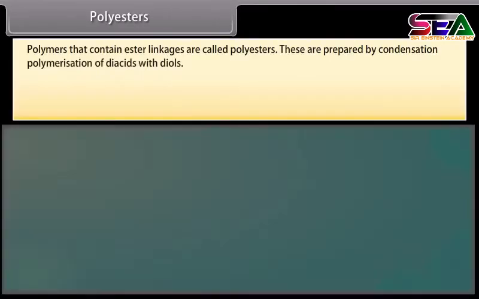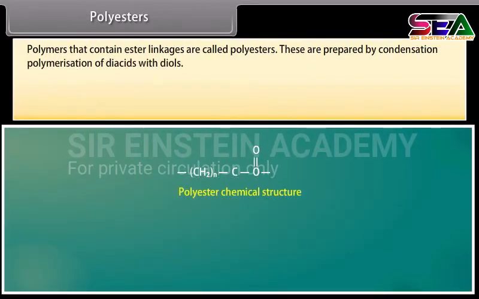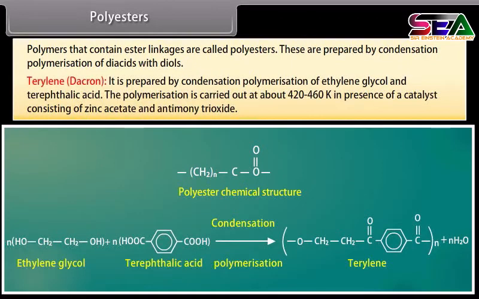Polyesters. Polymers that contain ester linkages are called polyesters. These are prepared by condensation polymerization of diacids with diols. Terylene, Dacron. It is prepared by condensation polymerization of ethylene glycol and terephthalic acid. The polymerization is carried out at about 420 to 460 K in presence of a catalyst consisting of zinc acetate